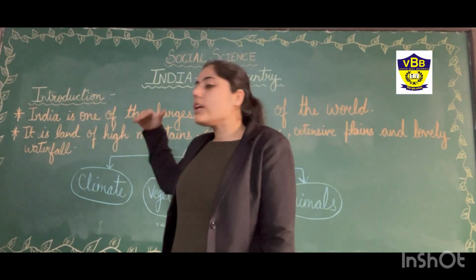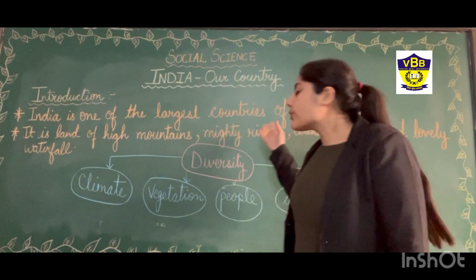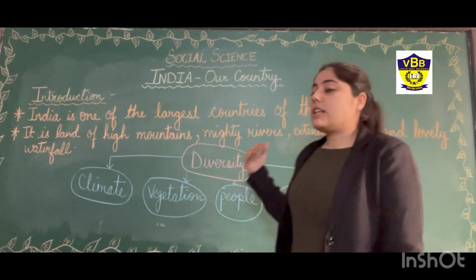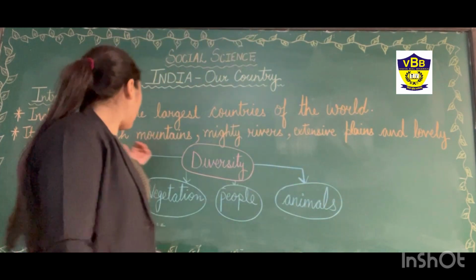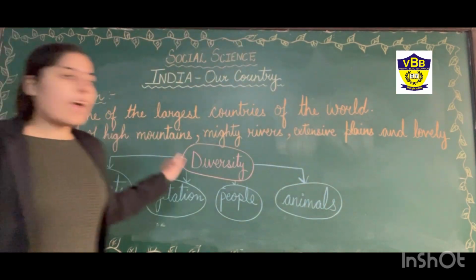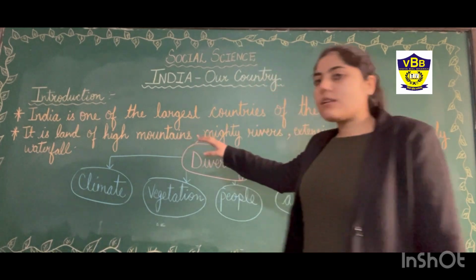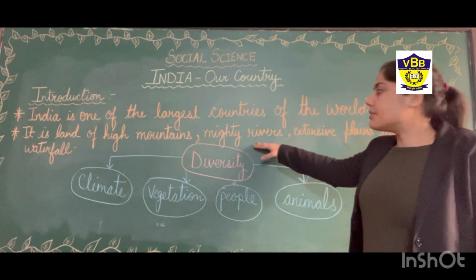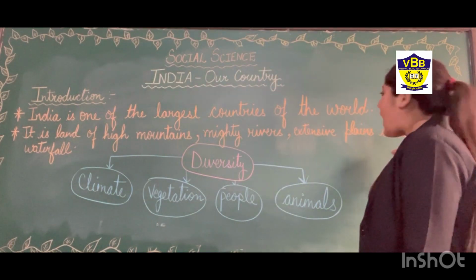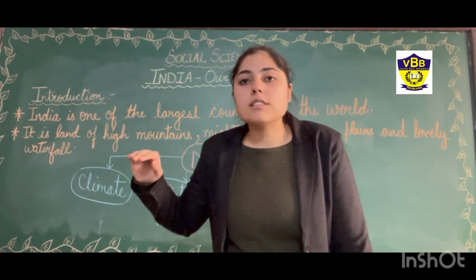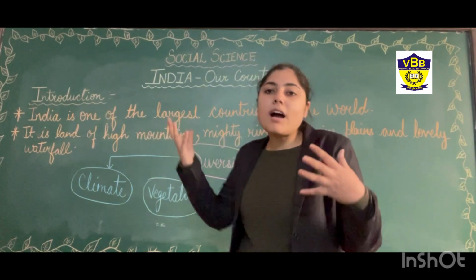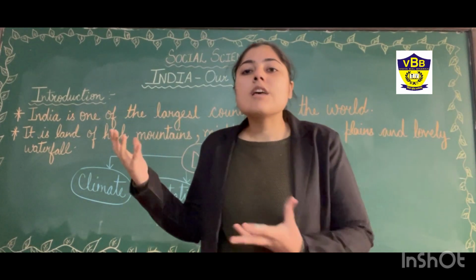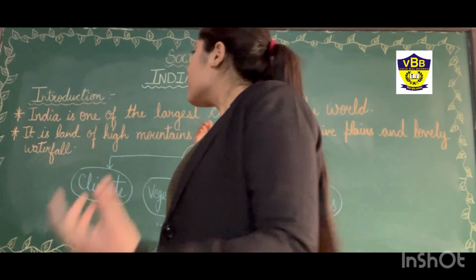As we all know, India is one of the largest countries in the world, and it is also one of the most populated countries, right? It is the land of high mountains, mighty rivers, extensive plains and lovely waterfalls. There are beautiful high mountains like the Himalayas, beautiful rivers and beautiful waterfalls, right?